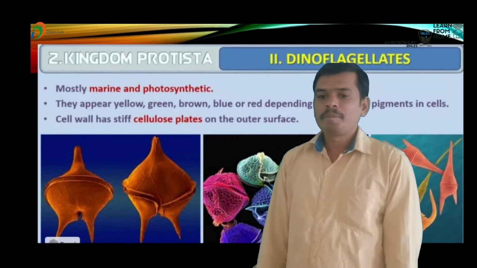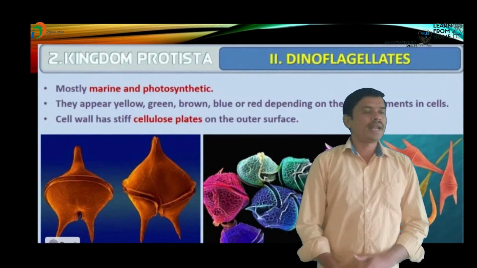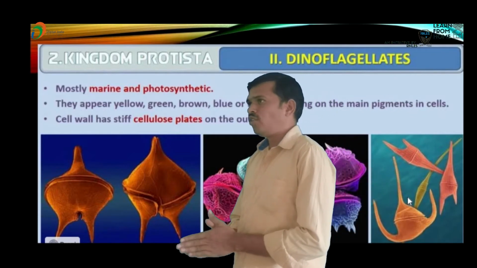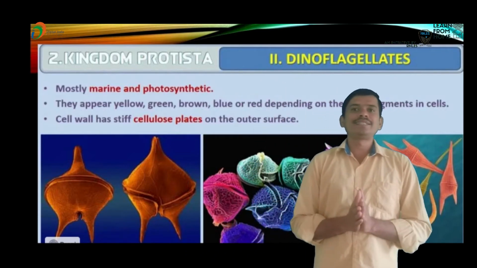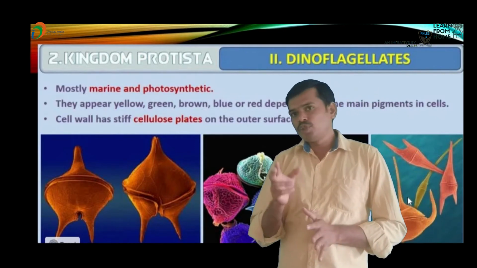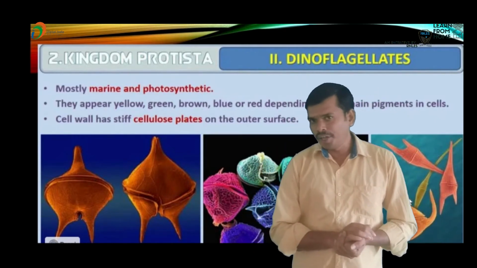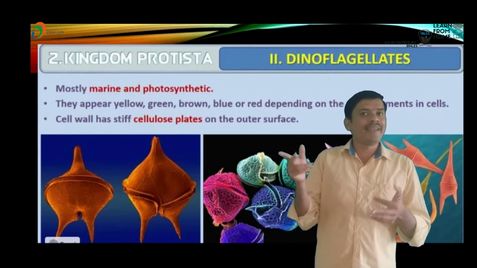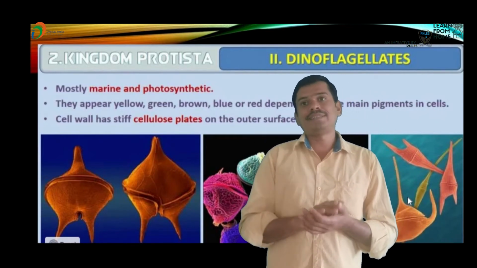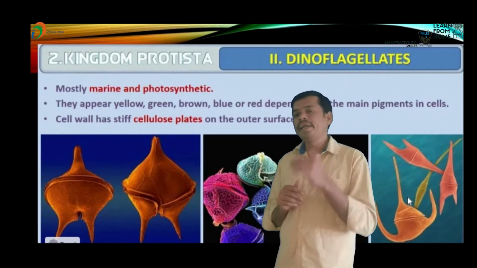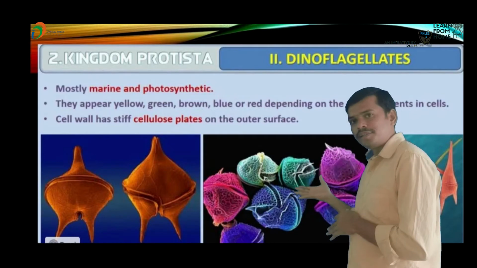Next, we go to another group, dinoflagellates. So what about dinoflagellates? These dinoflagellates are generally marine algae. They occur in many colors: yellow, green, blue, and red.